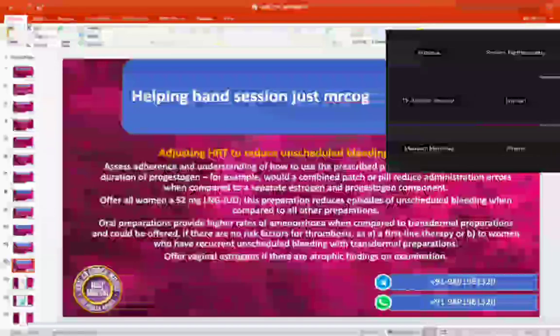We'll assess for patient's compliance regarding the progesterone preparation. If the patient is not compliant with the oral preparation, then we can offer her the transdermal patches, for assuring the adherence and compliance. And either a combined patch or pill, because she's either taking combined or separate.